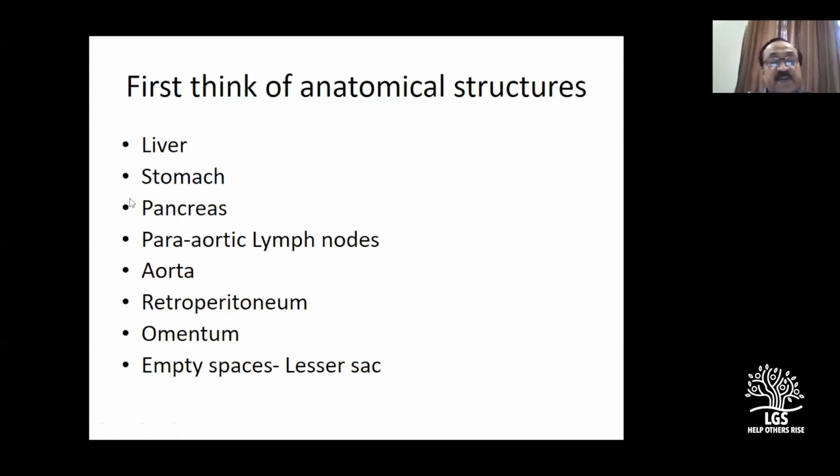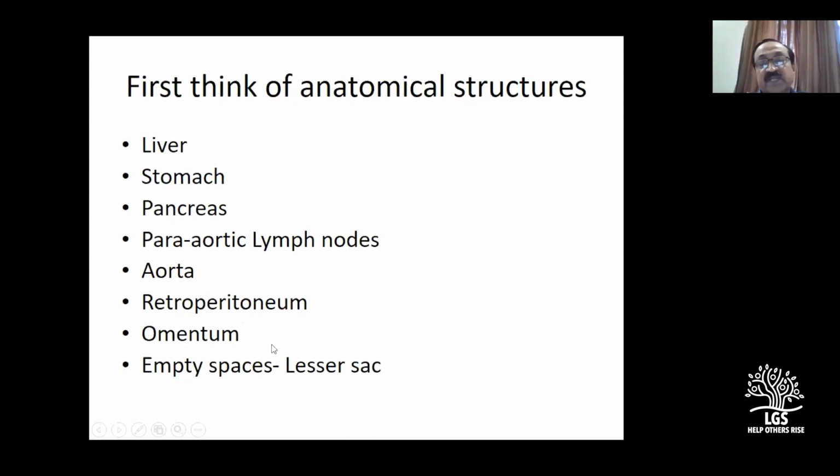As you go deeper, paraaortic nodes will come, in the epigastrium as well as the umbilical region. So don't forget this. Yes, I have included the aorta for all purposes. We don't keep aortic aneurysm for postgraduates for fear of rupture, but as PGs you should know. Then we have the retroperitoneum, and don't forget the omentum.